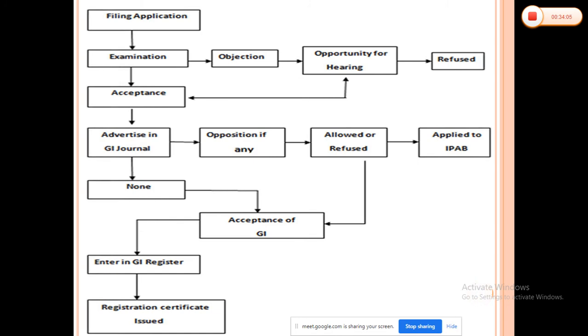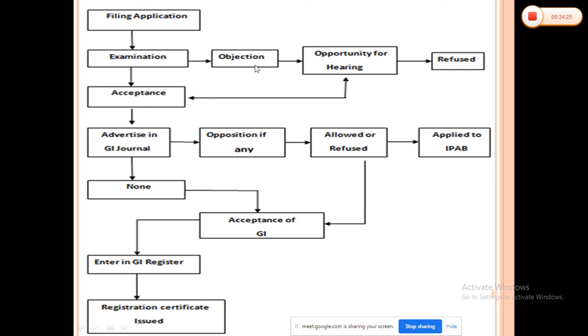The same process that we carried out for the patent also applies here. There is the examination also, there is the first examination report also, there are the objections also. So here is the basic layout of the registration process for your geographical indications.